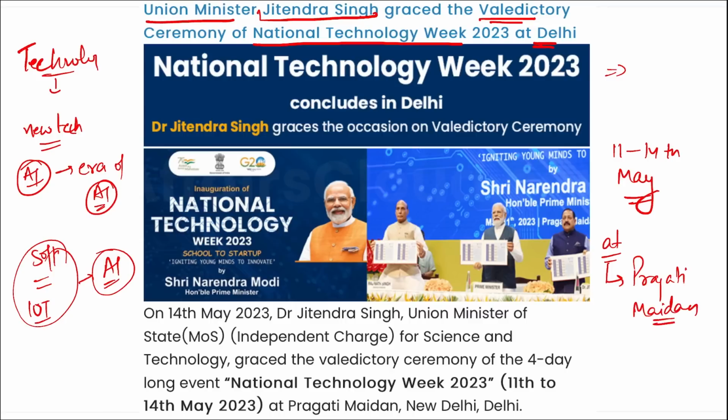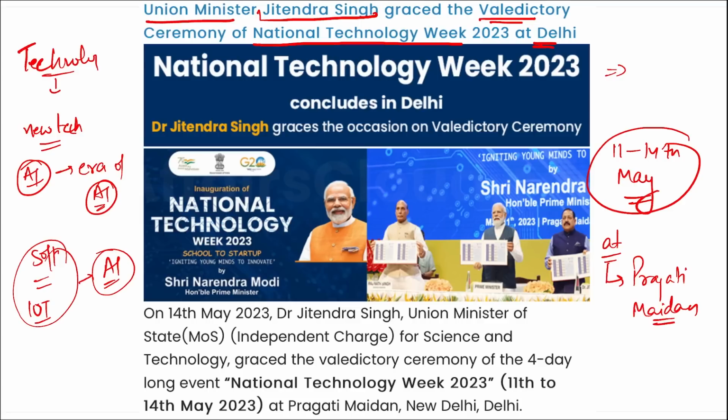During the valedictory ceremony of Technology Development Board, the National Technology Awards 2023 were given to industries, entrepreneurs, and various scientists who contributed to innovation and support in contributing to the vision of Atmanirbhar Bharat. Correct? Then remember, this National Technology Week took place from 11th to 14th of May at Pragati Maidan.